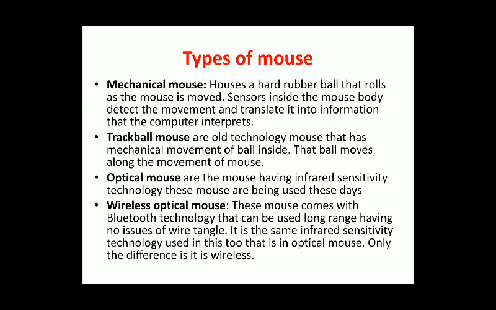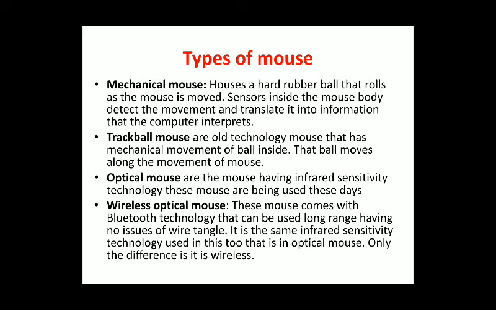Trackball mice are old technology mice that have a mechanical movement of a ball inside. That ball moves along with the movement of the mouse. As you move the mouse, the ball will move with the mouse. And it is old technology. Nowadays trackball mice are not used in any computer or machine. So that technology is old technology, which is a mechanical movement of a ball inside.